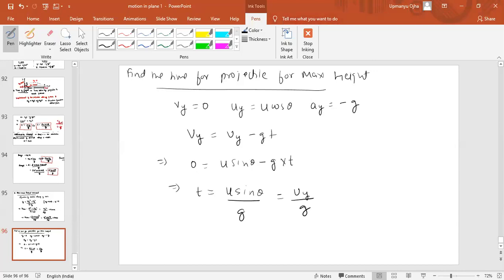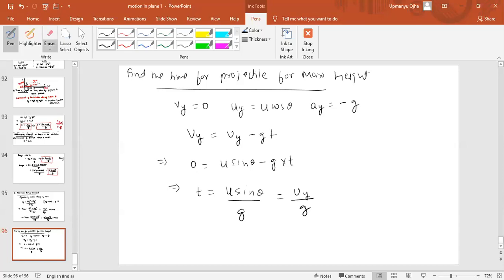If I do some mistake, you tell me. Fine. See, I don't remember the formulas, so I have to derive the formula. In deriving, maybe I may make a mistake in between, so you tell me the mistake. So these are the time of the flight for the maximum height.